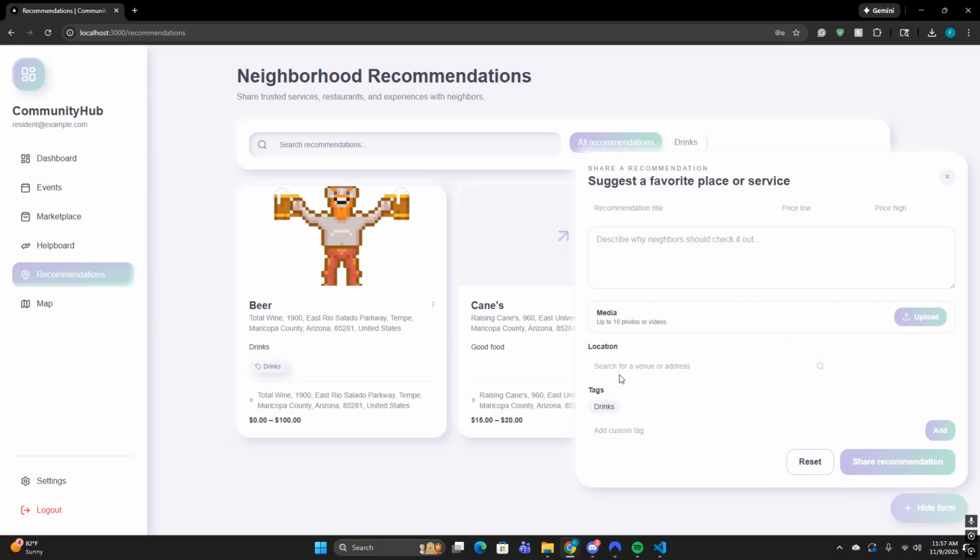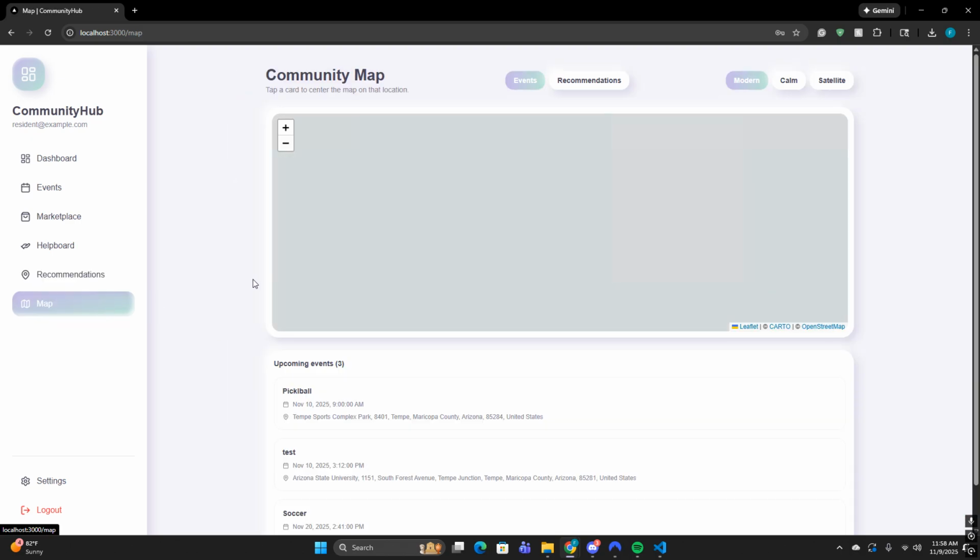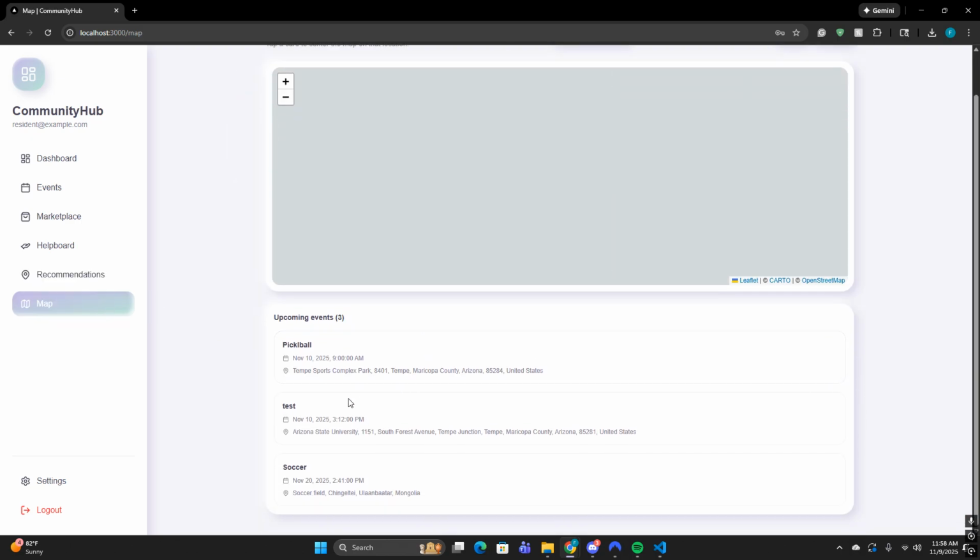You can add recommendations. You can show off what you like about the place. If maybe you have a specific meal you like at a restaurant you want to include, and then tell us where it's at, tell us how expensive it is. And not only that, one of our features that I think we're most proud of is our map actually, which does in fact allow us, oh look, you can see this feature I updated just a second ago.